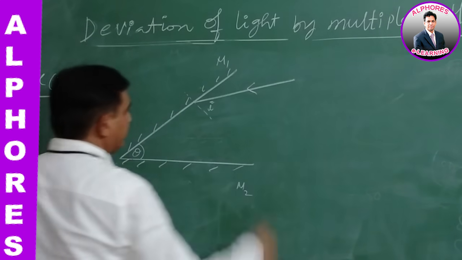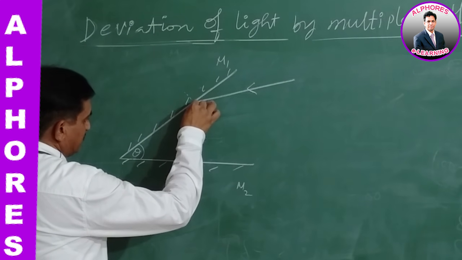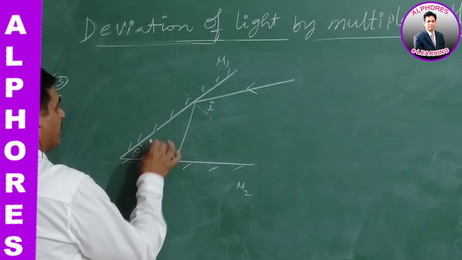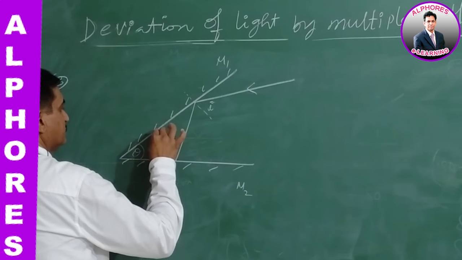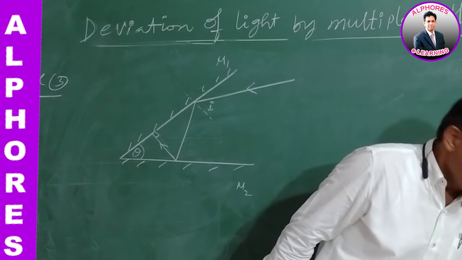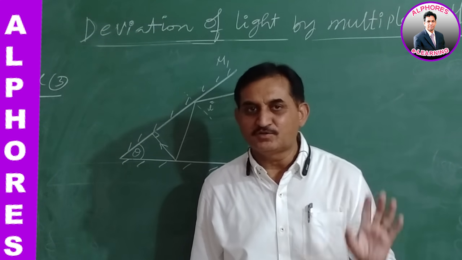Angle of incidence is I. Now after making multiple reflections here, the light ray retraces the same path. Retracing is possible whenever the light is incident on any mirror normal to it.